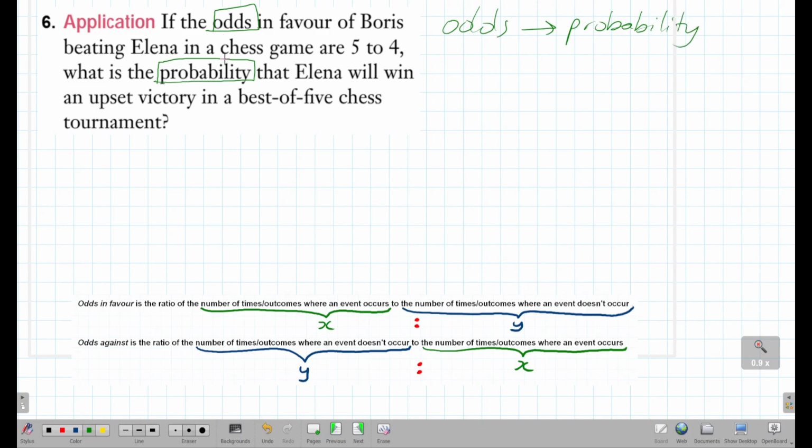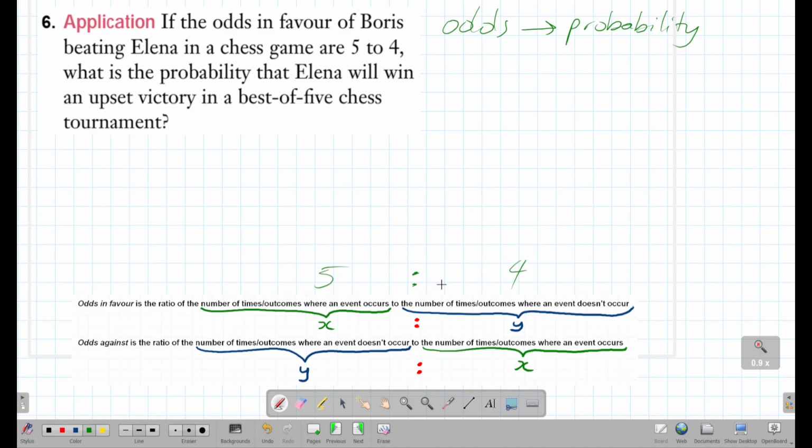Well, I did discuss this in class. If you didn't catch it, this is how you do it. You just think about what odds means. So odds in this case, we're talking about the number of outcomes where an event occurs to the number of outcomes where an event doesn't occur. So here that's going to be 5-4, so that's what it gives us here.